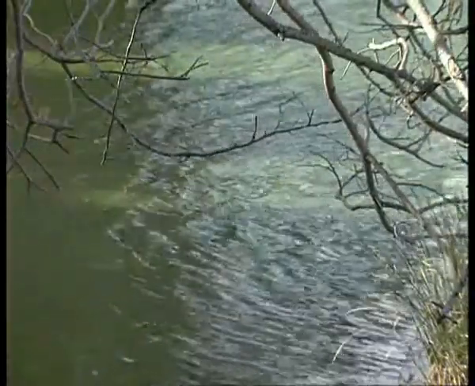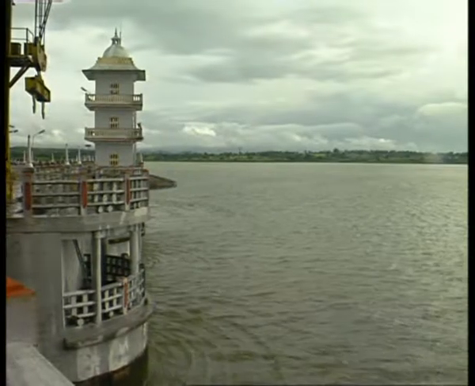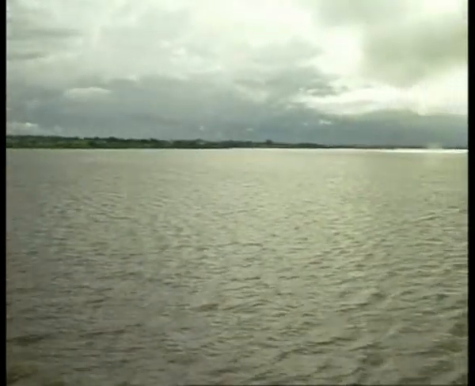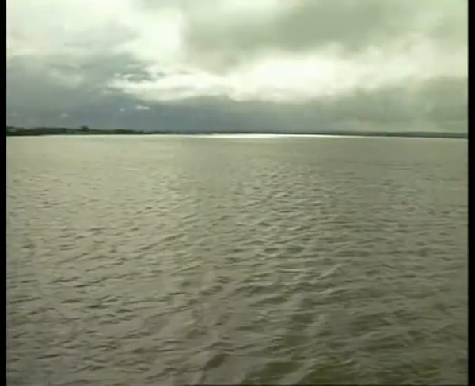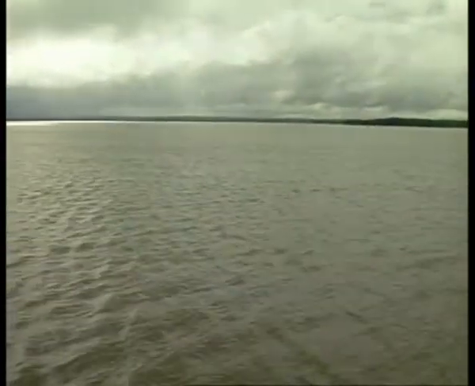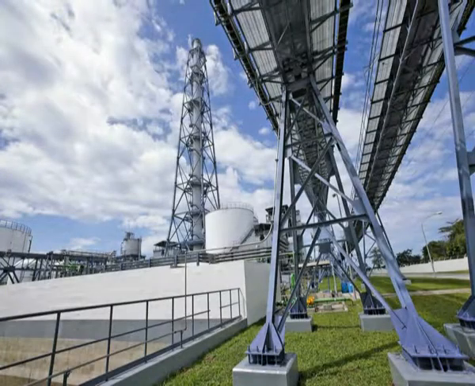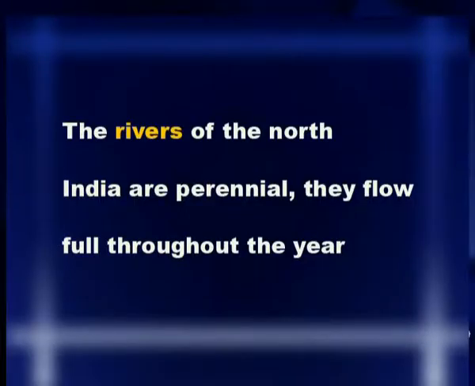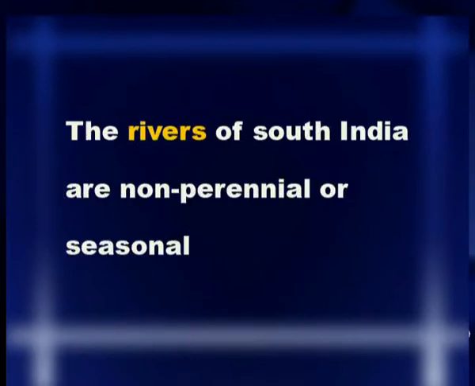Rivers. Rivers and lakes are the natural resources of a country. India has many river systems. Rivers form the basis for irrigation, domestic purposes, generation of power, navigation, fishing, industries, etc. The rivers of North India are perennial, they flow full throughout the year and they are snow fed. But the rivers of South India are non-perennial or seasonal. They will not have enough water in the summer.